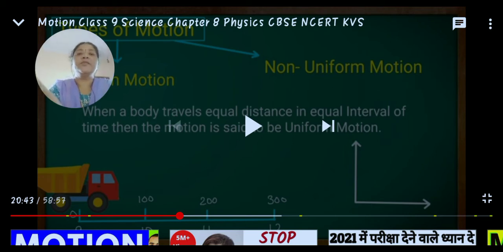In today's video you will learn about uniform motion and non-uniform motion. What is uniform motion and non-uniform motion, or linear motion and curved motion. Here, linear motion or uniform motion means the speed will be the same in the same interval of time. Watch the video and you can understand.